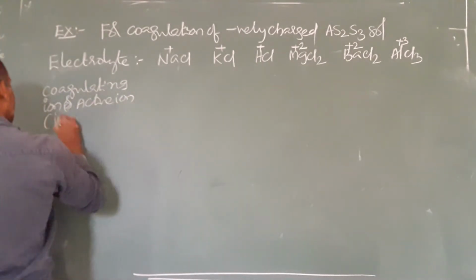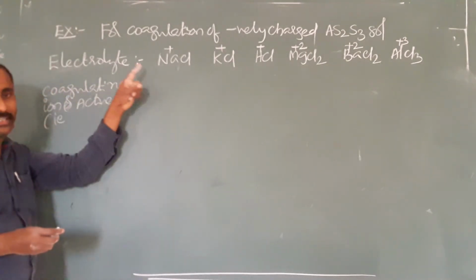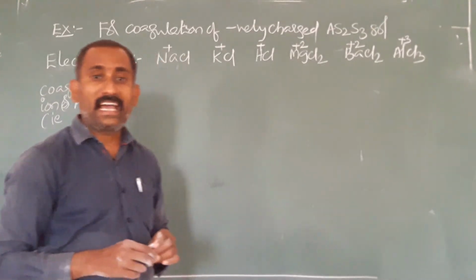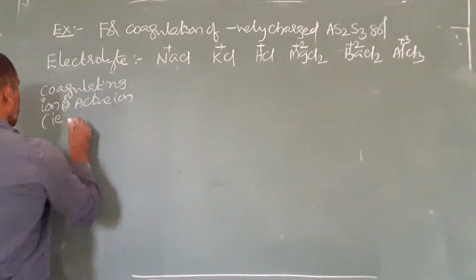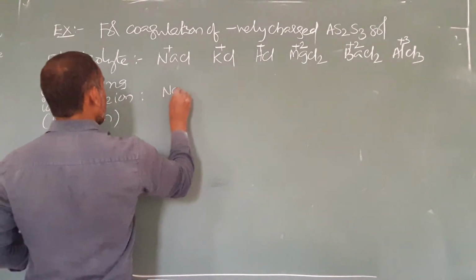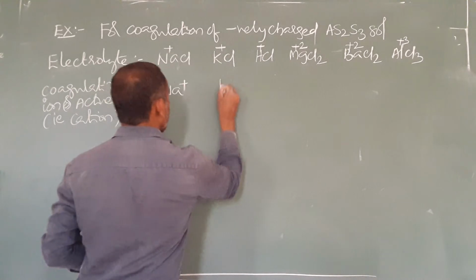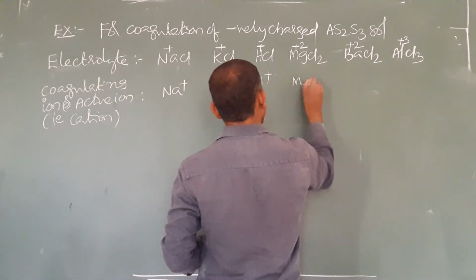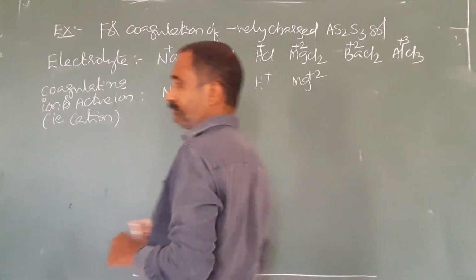Always remember that for negative sol, cation is the active ion. For positive sol, anion is the active ion. In NaCl the cation is what? Na+, K+, H+, Mg2+.